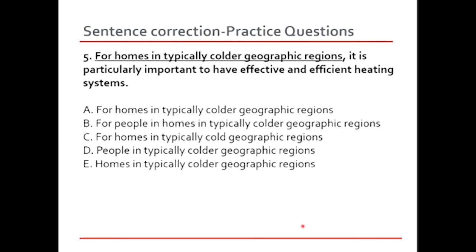Let's look at D. People in typically colder geographic regions. Once again, the problem is with the word colder. For me, it's bothering me because when I look at the sentence, yes, there are geographic regions, a lot of them, but in this sentence, I do not really see a comparison happening between cold and colder geographic regions. So I would rather want to stick with the word cold. Then E, homes in typically colder geographic regions. So the right answer for this is definitely going to be option C, for homes in typically cold geographic regions.